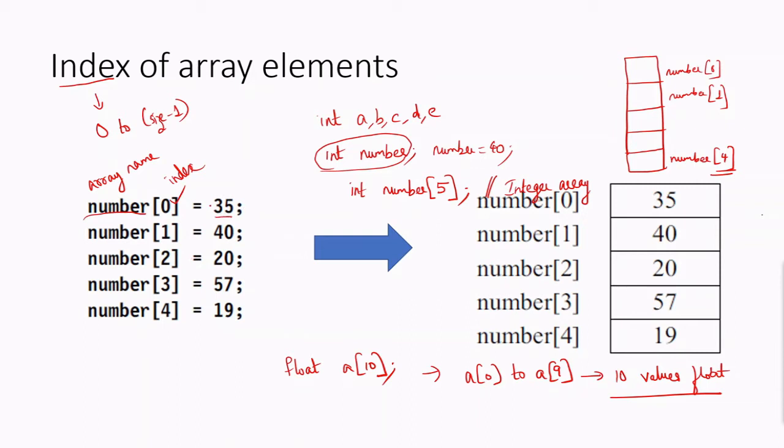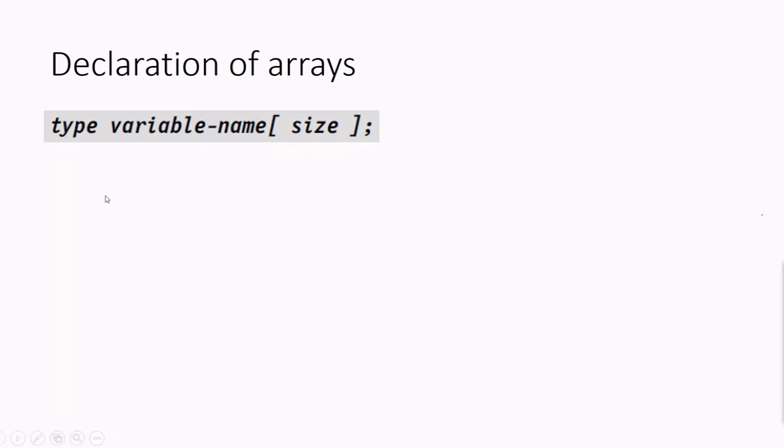This is how you initialize. There are different ways of initializing an array. This is the syntax, which we already checked. This is the data type, which is a keyword like int or float, and this is the variable name followed by the size and then a semicolon. So this is the syntax of declaring an array. The example is this.